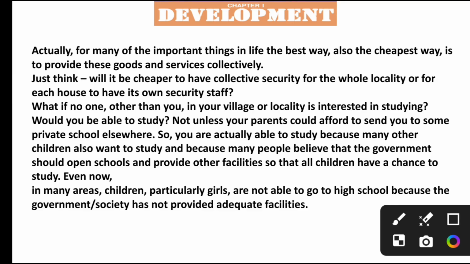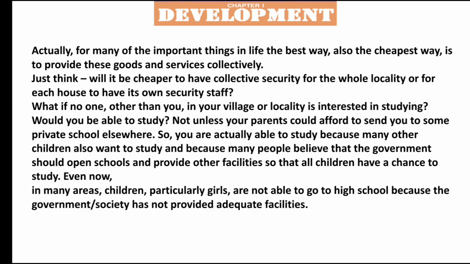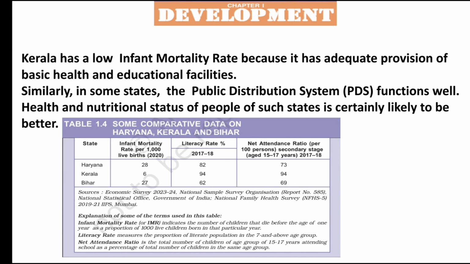If you take examples of some areas where the education or literacy rate or net attendance rate of children going to school is measured, among males and females, males have better numbers than females. So the number of girls who are going to high school is very low in some areas. Why? Because that region's governments are not able to provide better public facilities to the people.